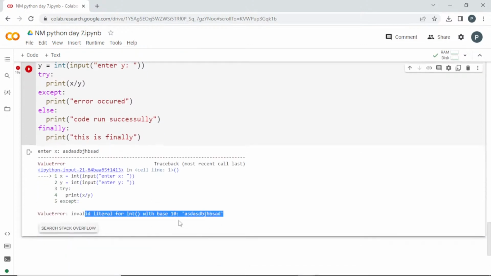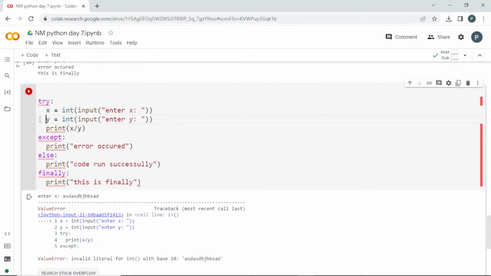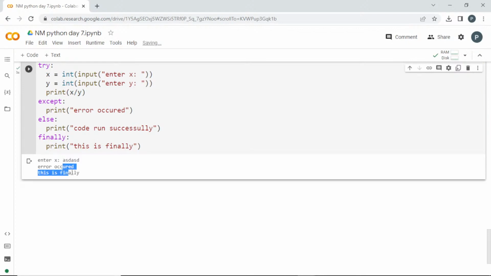Can you see here? We got an error, right? So in this situation, what you can actually do is give these things. If I give it like this, it is going to ask me again. If I enter some wrong value, see, the code is not breaking abruptly. If I enter a proper value, it is going to perform that operation.